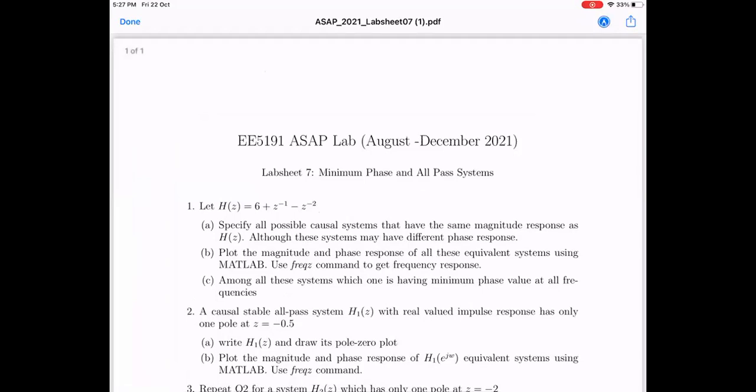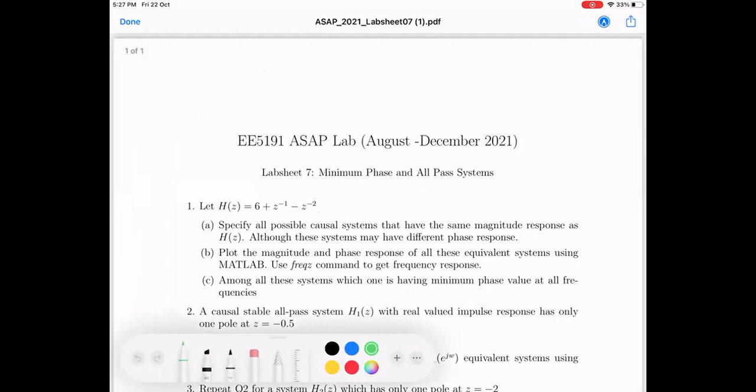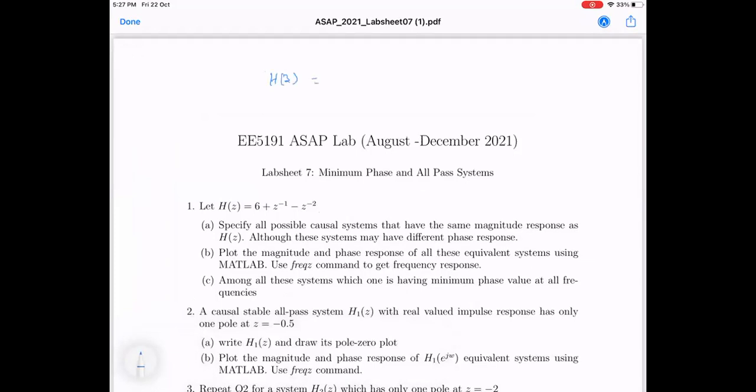Usually what happens is, for a given H(z), different systems can have the same magnitude response, but they may have different phase responses, and hence their H(z)'s are different.